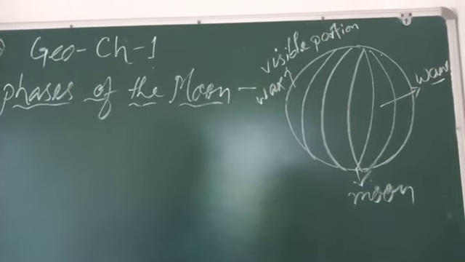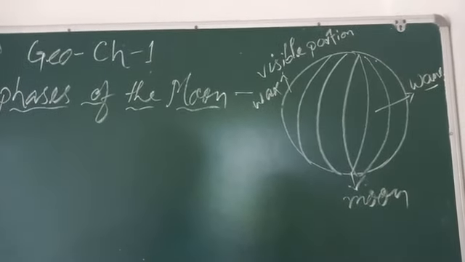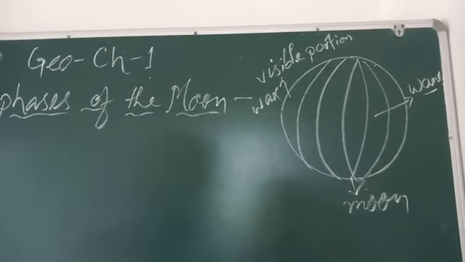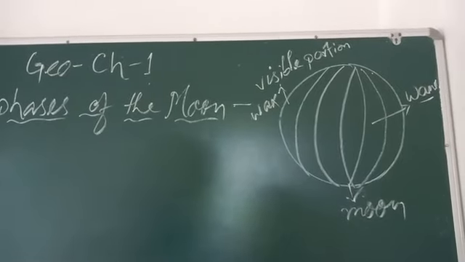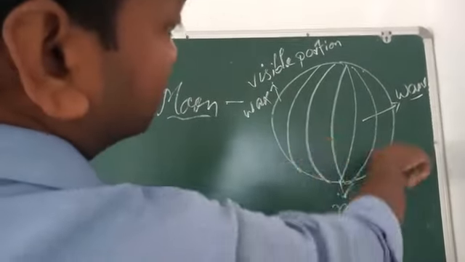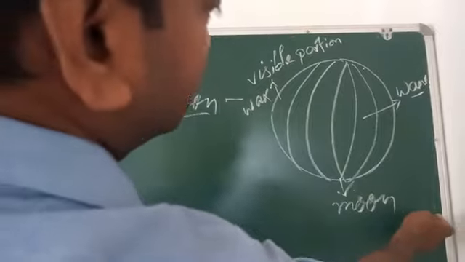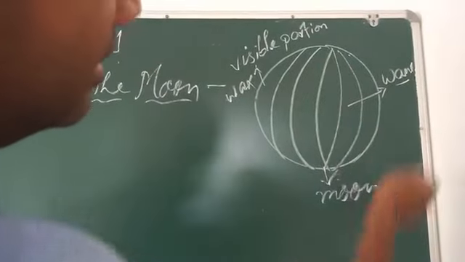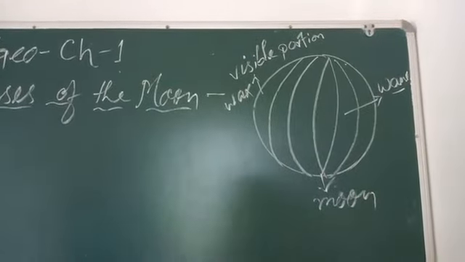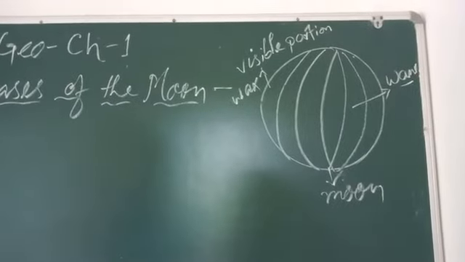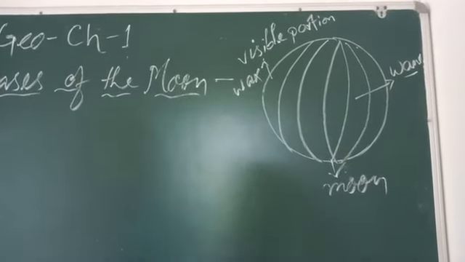And on the full moon day, the bright hemisphere is visible to us. That means when we see the full moon is bright, from here we can see the whole moon. That is why it is called the full moon day.